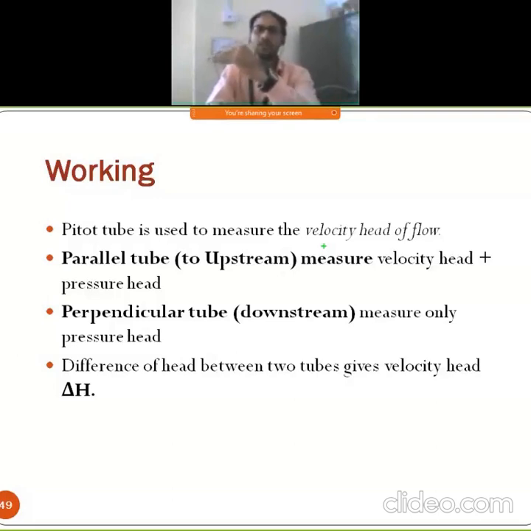When there is a change in that velocity, either we go for constrictions or we decrease the diameter. What happens to the velocity in the upstream direction? Obviously it increases, right?